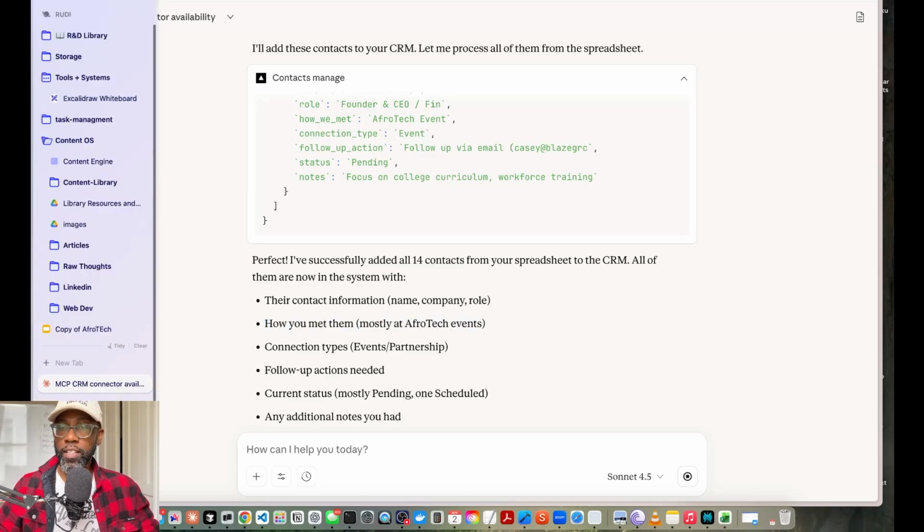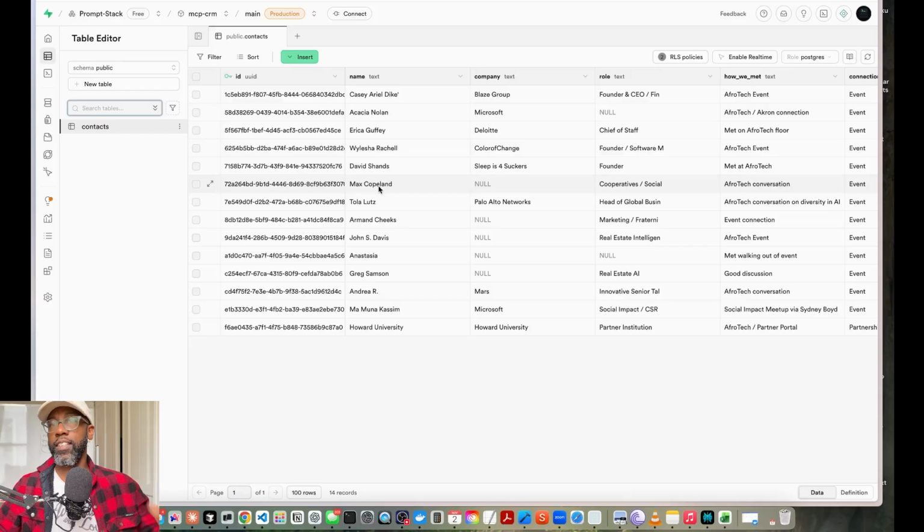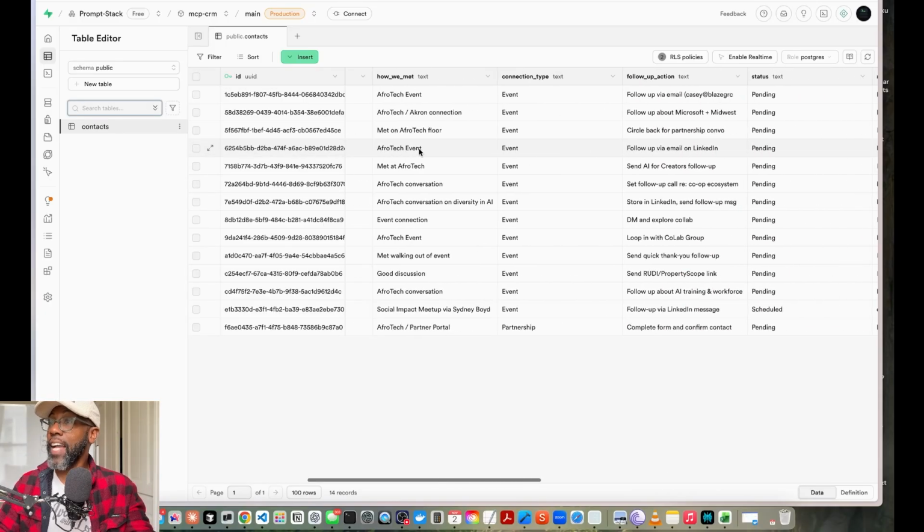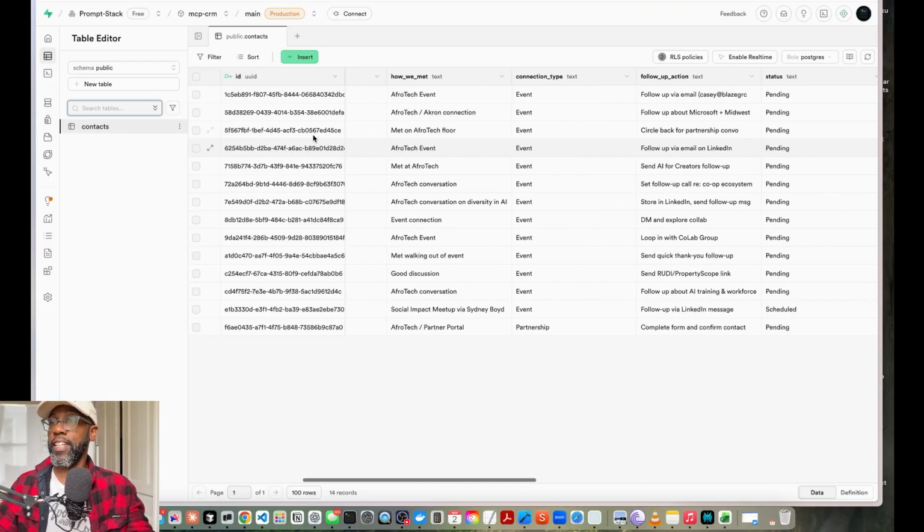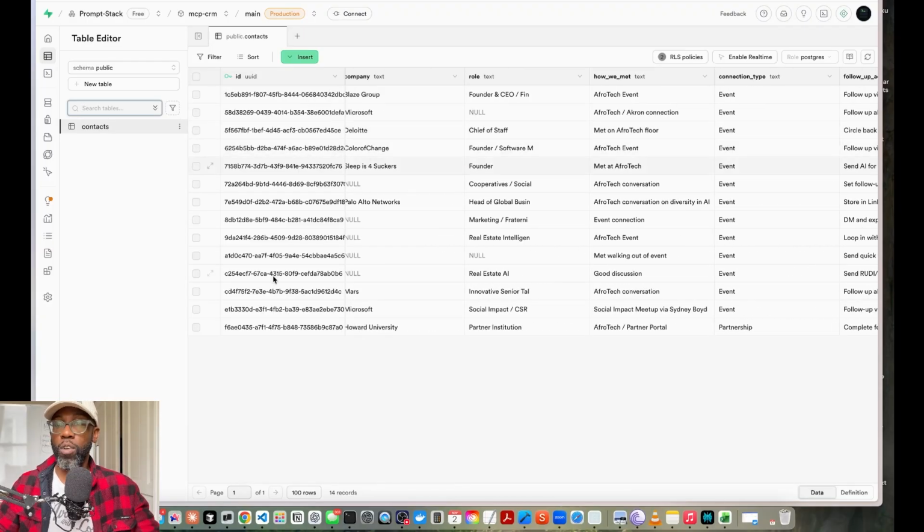We'll just go double check because I'm using Supabase instead of using Microsoft Excel. Like before, we were using Excel to be able to add our contacts, and now you can see we can do this in Supabase, and Claude has access to our Supabase, and it can add these to our contacts. And so as you can see here, there's an infinite amount of ways that you can configure this. Like right now, I just have my Supabase and Vercel, and I use Claude Code to be able to assemble this.